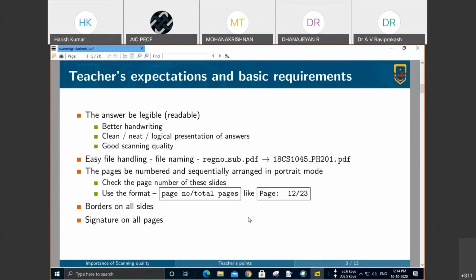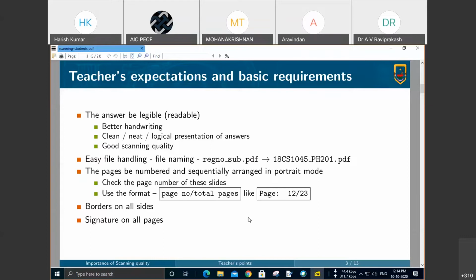Whether it is offline or online, these two are needed. The one which is needed most now is good scanning quality, because we are going to read the scanned images arranged in a PDF file on a computer monitor. Therefore, this is a humble request from our side to do that scanning job with some perfection.